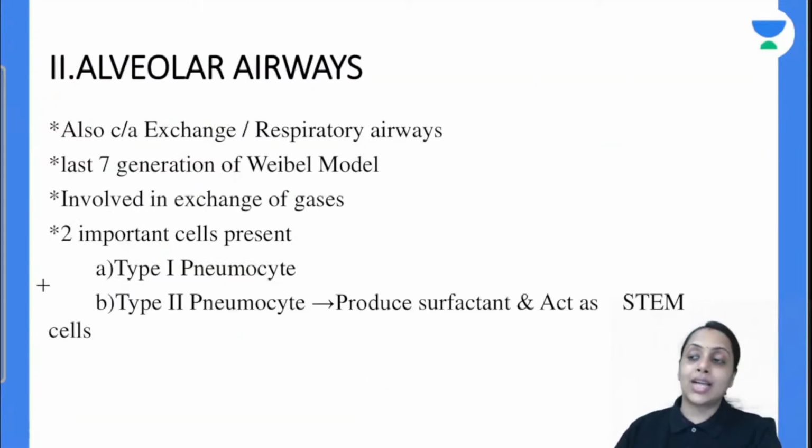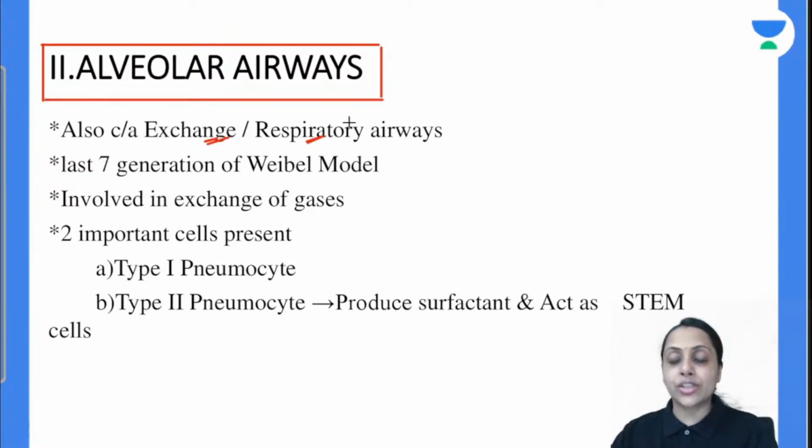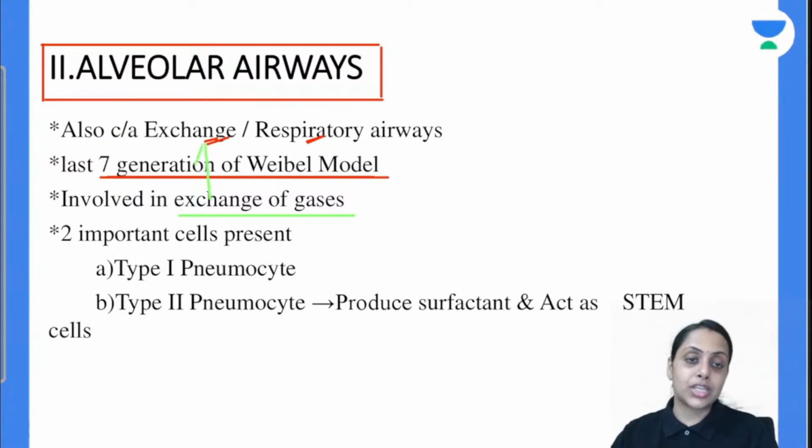Now after the conducting airway, moving to the alveolar airway. Our alveolar airway is also known as the exchange airway because this is where our gaseous exchange happens. And it is also known as the respiratory airway. In the Weibel model, the last 7 generations correspond to our alveolar airway, and this alveolar airway is responsible for gaseous exchange, already discussed. So that's why it is known as the exchange airway.